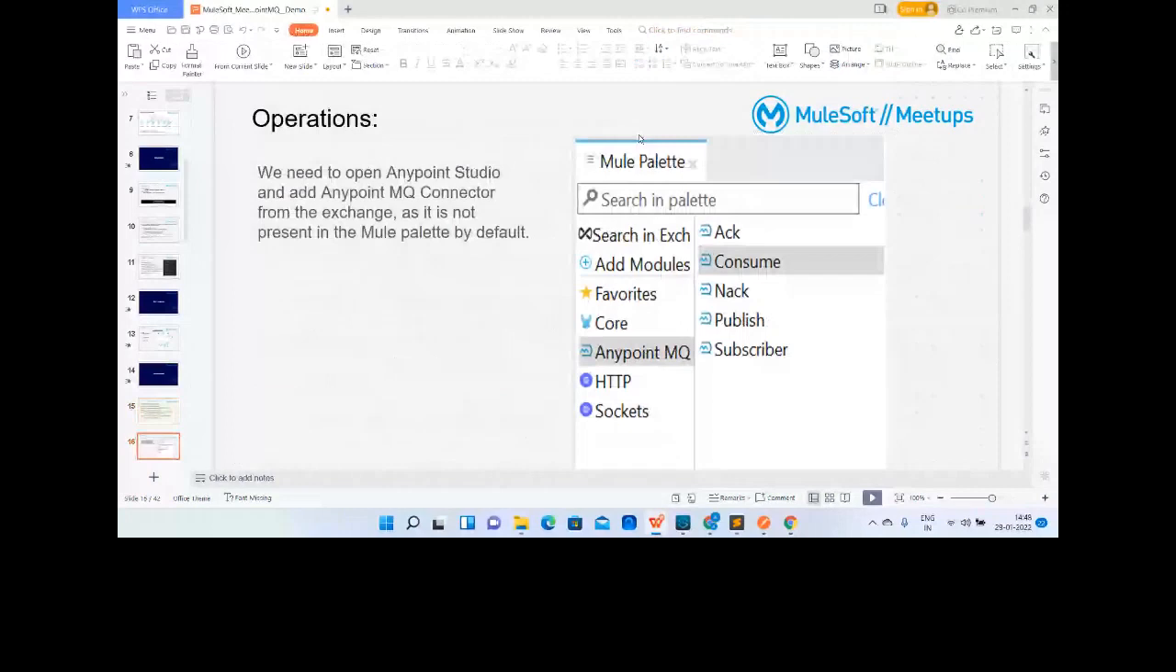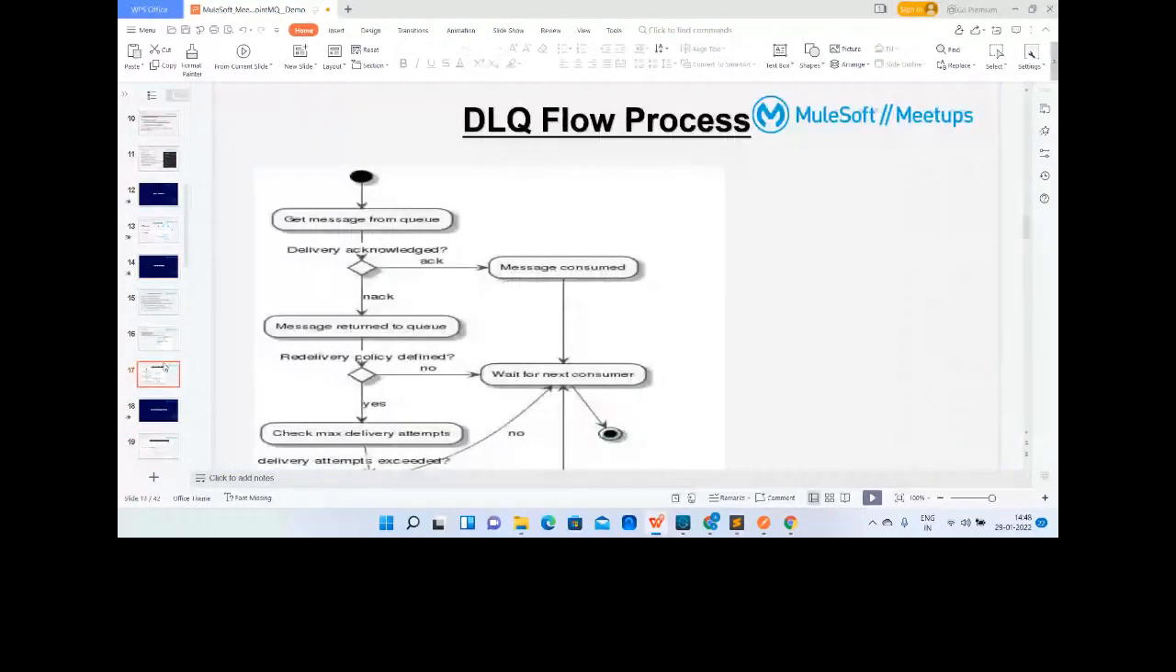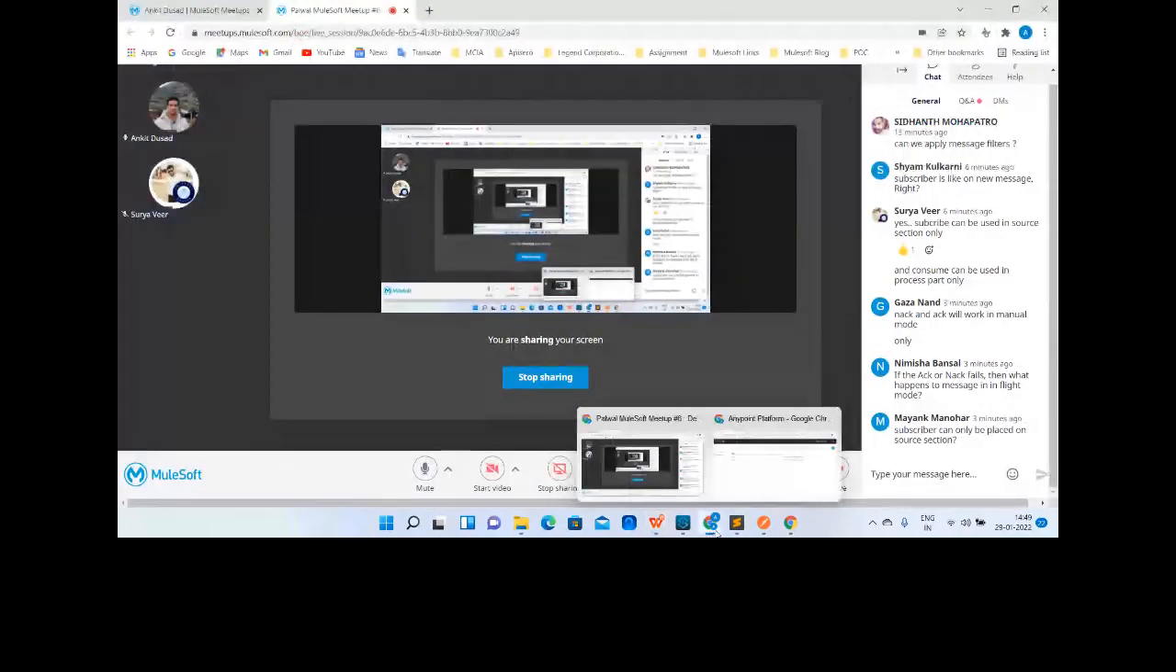So we have these operations, and we have already seen them. We have seen this MQ operation, so we'll come back here later. Let's move ahead with a small demo to understand how we can connect our application to the Anypoint platform.